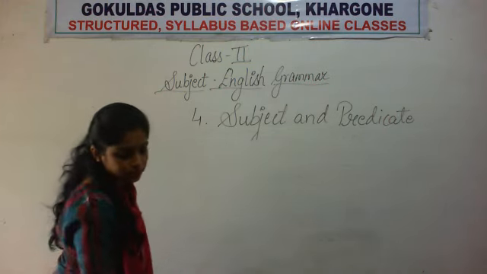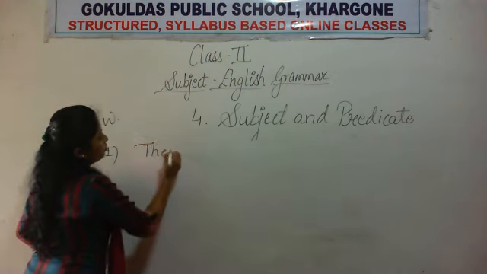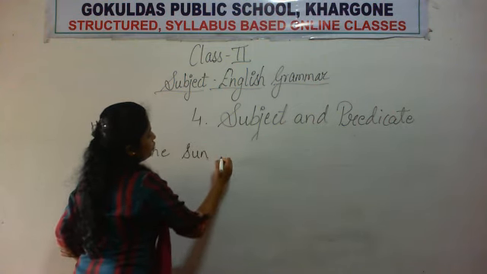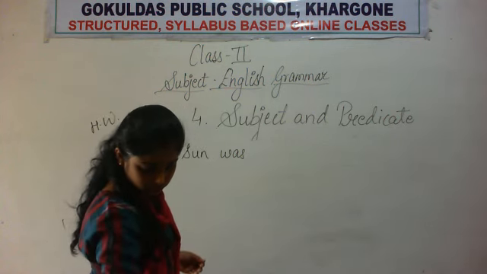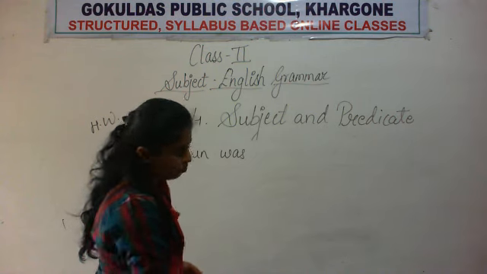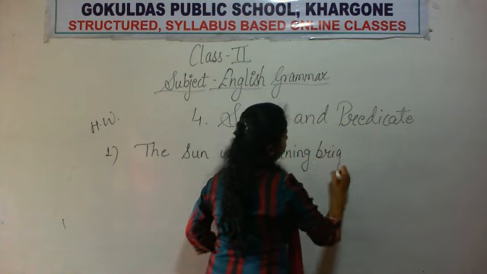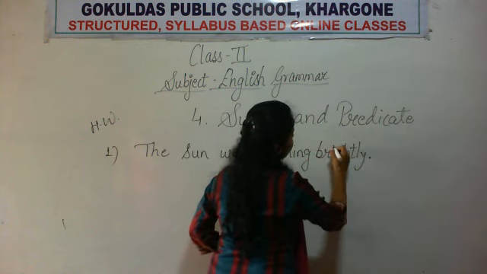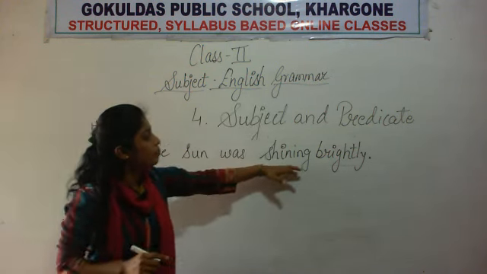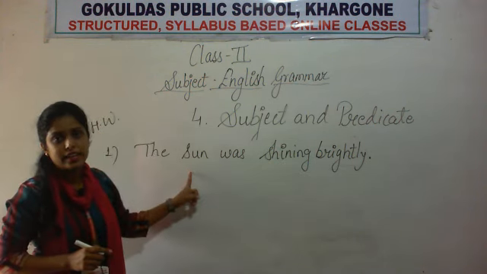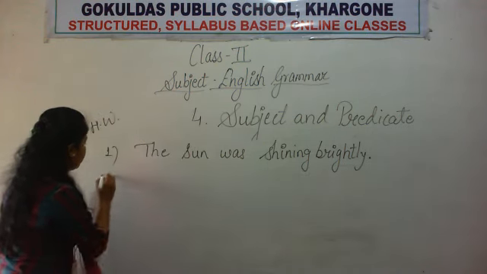Homework question number 1 is, the sun was shining brightly. Okay, the sun was shining brightly. Here what you will do? You will underline the predicate and you will circle the subject. Okay, you have to circle the subject and you have to underline the predicate. Just only 5 examples I am giving.